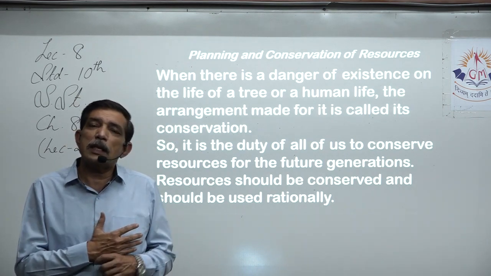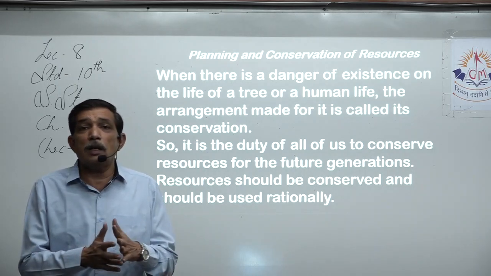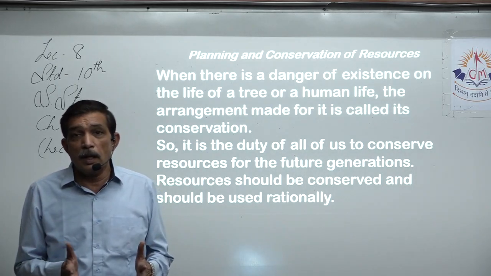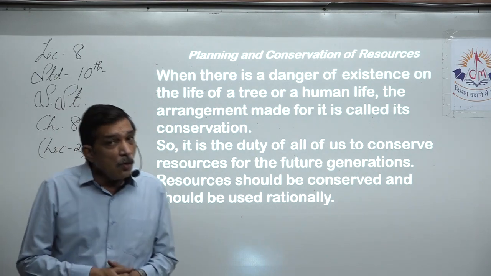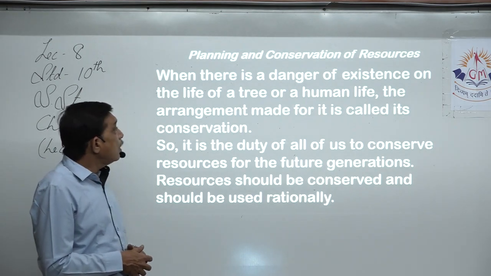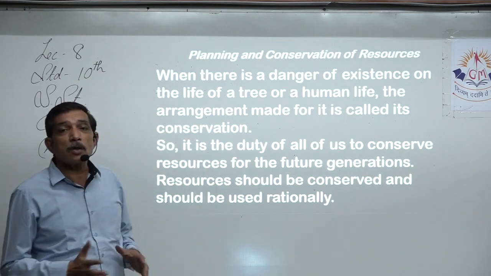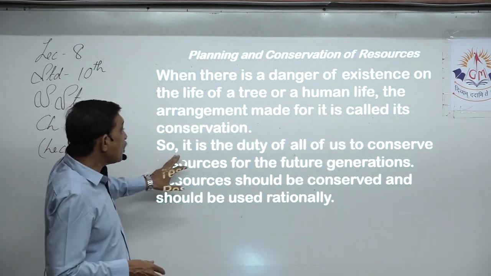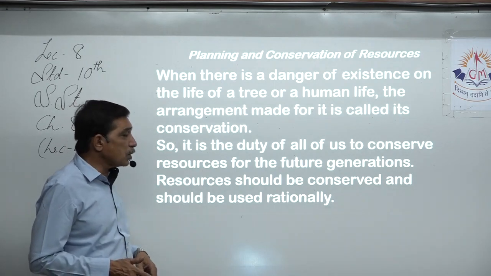कई सारे घर ऐसे हैं जिनको एक चपाती भी नहीं मिला हुआ है. Because they didn't have money, they were not able to plan it accordingly. Yes, they had to remain hungry until someone comes and gives them. So when there is danger of existence on life of a tree or human life, then the arrangement made for it is called conservation. So it is the duty of all of us to conserve resources for the future generation.